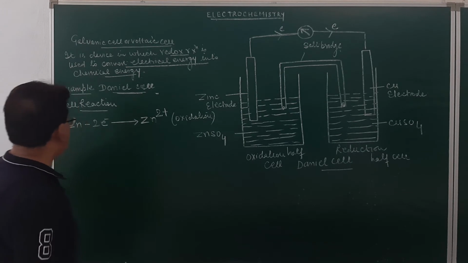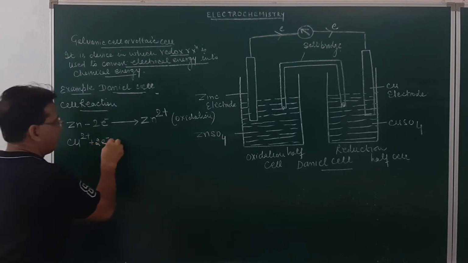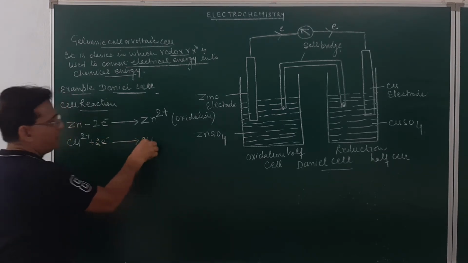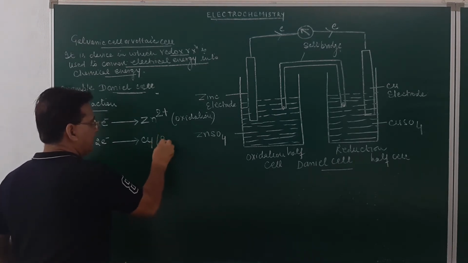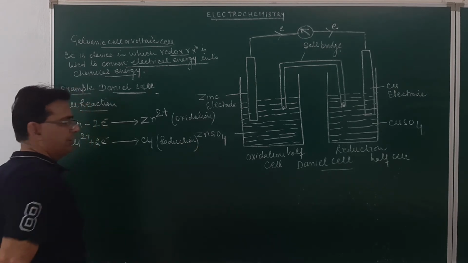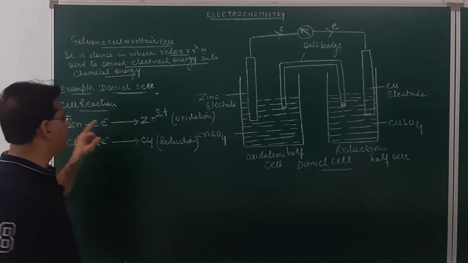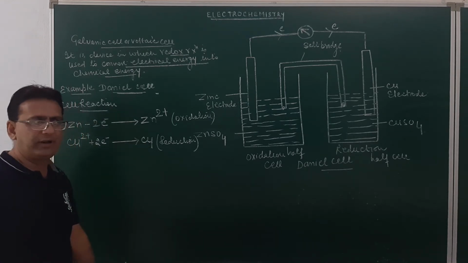Now, the copper electrode will be gaining 2 electrons, and when it gains 2 electrons, it will result in the formation of copper, and this cell over here will be called a reduction half cell. So, we have an oxidation half and we have a reduction half. Zinc loses 2 electrons to form the zinc ion, and copper ion gains 2 electrons to form copper.